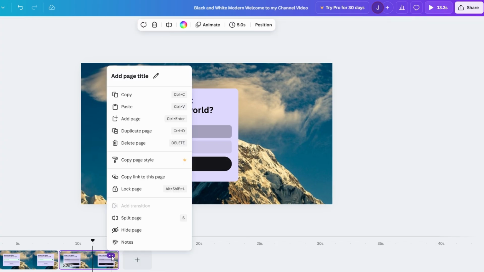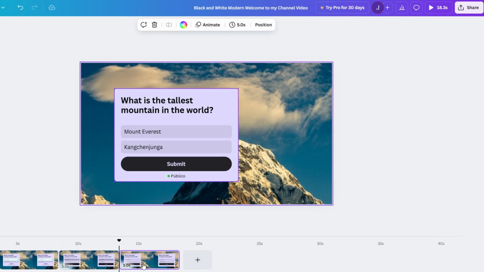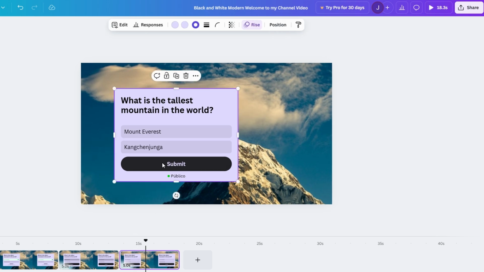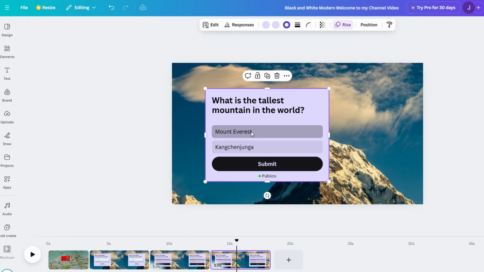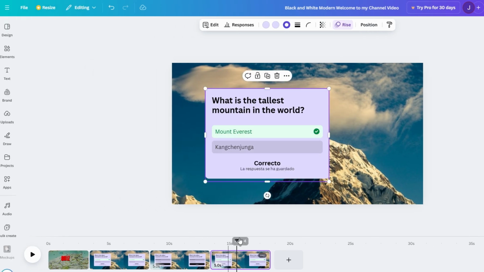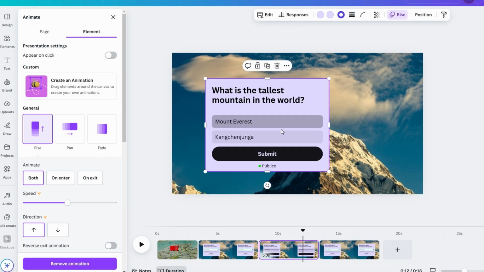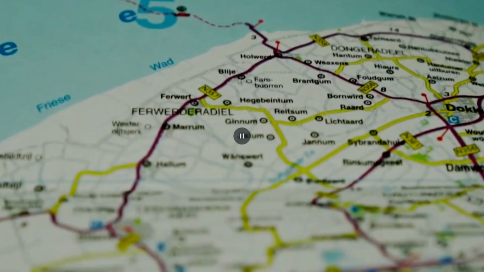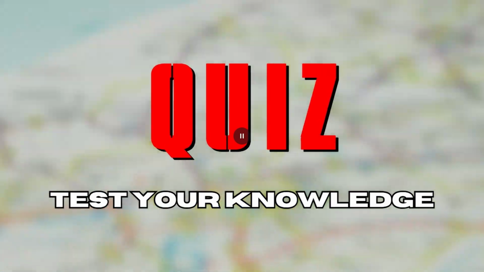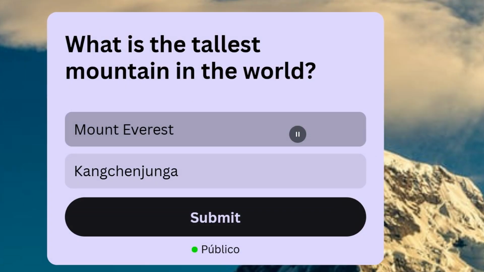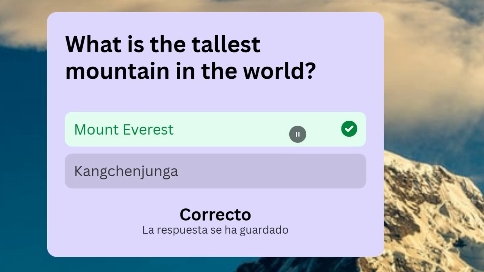Once you've downloaded your quiz, it's time to share it. You can upload it to YouTube, share it on Instagram, or even send it directly to your friends. Canva makes it super easy to share your creations, and you can also choose to share the link directly from Canva if you don't want to download it. You've just created a fun and interactive quiz on Canva. The best part is that you can continue building more quizzes, whether for fun, learning, or even for your business. Just keep duplicating the page and swapping out the questions.